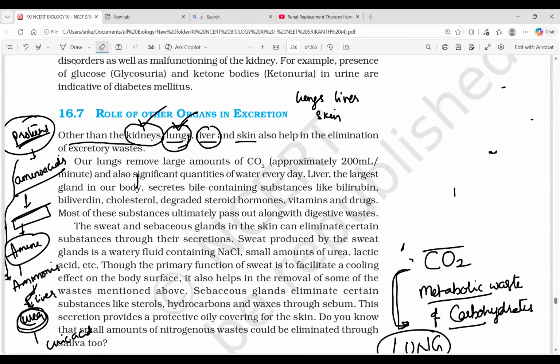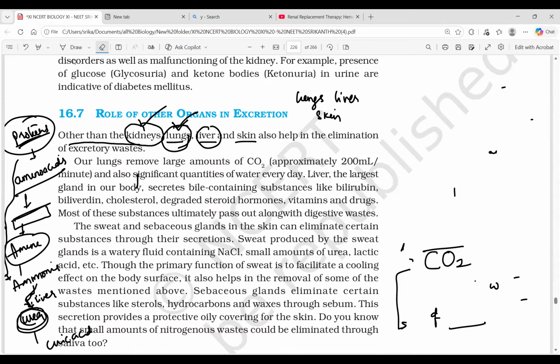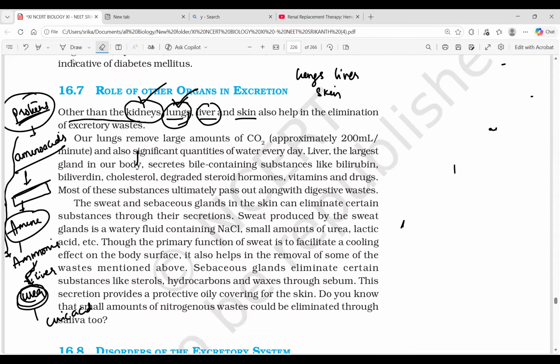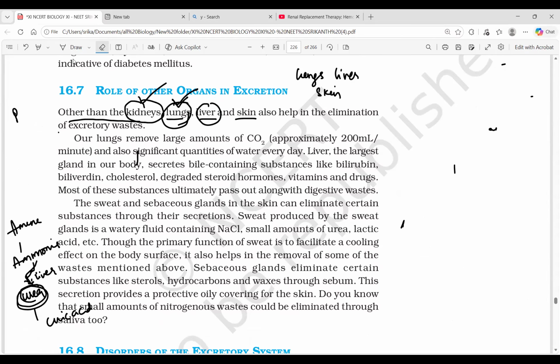Then an application question, a dimensional question. The excretory waste of protein metabolism: in protein metabolism, we form ammonia. That ammonia is converted into urea by the liver, followed by the urea reaching the kidney, and the kidneys are responsible for the elimination of urea.